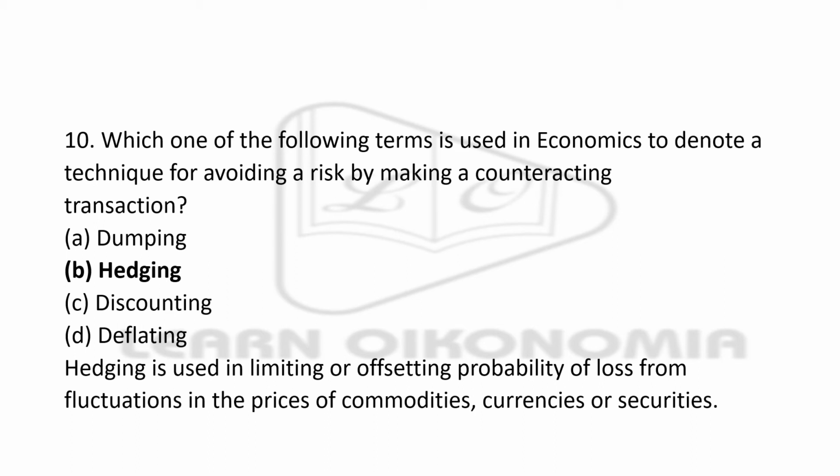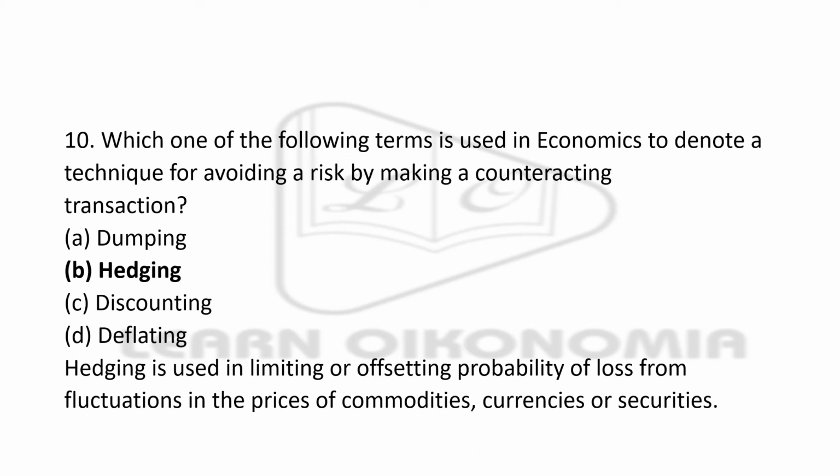Next question: which of the following terms is used in economics to denote a technique of avoiding a risk by making a counteracting transaction? Options are dumping, hedging, discounting, deflating. Search for the keywords in the question. First of all, technique for avoiding a risk. You are talking about some ways to avoid your risk. And the next clue is counteracting your transaction.